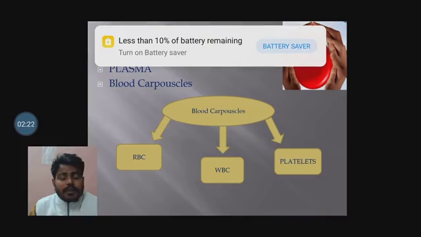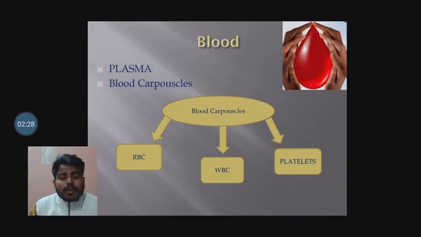For example, when you get injured while playing, blood comes out from a particular part of your body, but after some time you notice the blood doesn't come out, it gets clotted. Now, what is the reason behind this? The reason behind this is the blood platelets. This is the function of blood platelets.